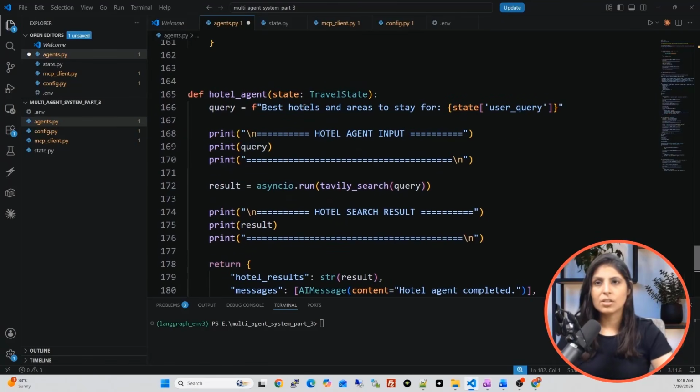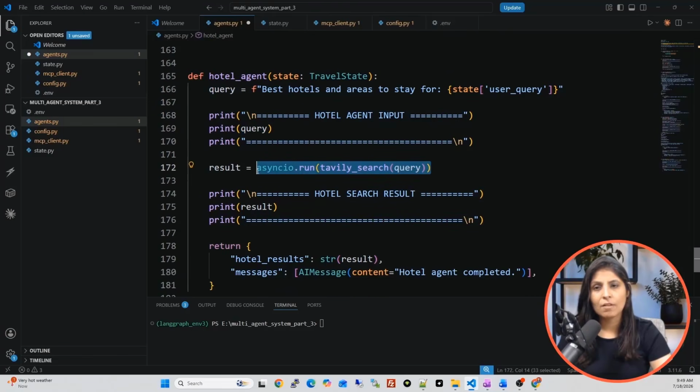So our next agent is hotel agent. Again, the input to this agent is travel state, and it is also getting the user query from state: best hotels and areas to stay for. Based on the user query, it will fetch the city, and for that it will find the best hotels. And then we are just printing this query on the screen.